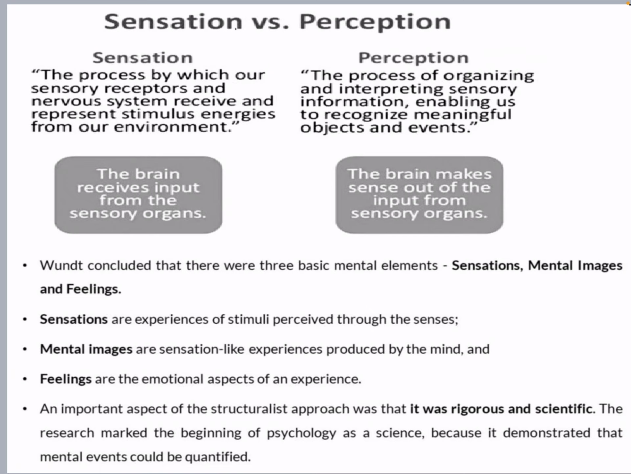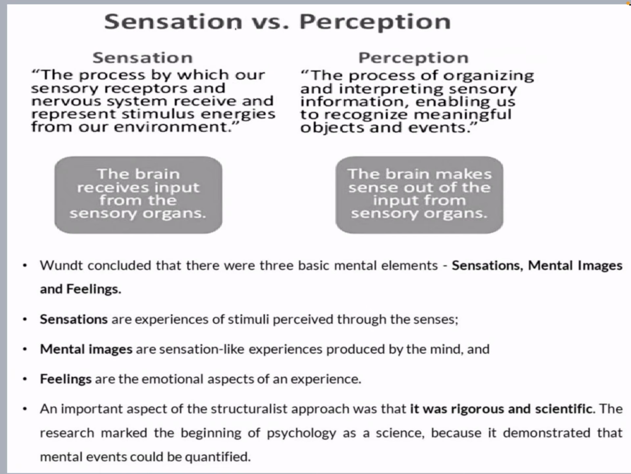So Wundt concluded they are all mental structures: sensations, mental images and feelings. Sensations are the experience of a stimulus perceived through the senses. Mental images are the sensation-like experience produced by the mind. Means you see something and your mind will feel. Feelings are something very emotional. Let's suppose you love someone, you will feel very great. If that person said no, then you will be very depressed. Then the feelings change and alter.